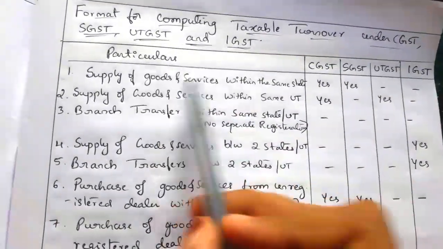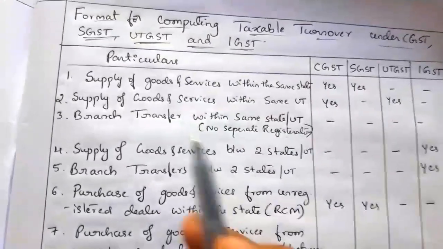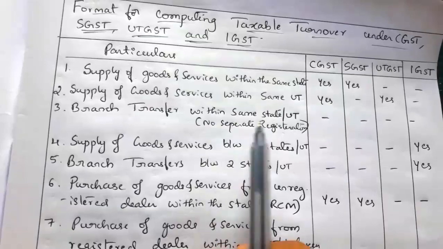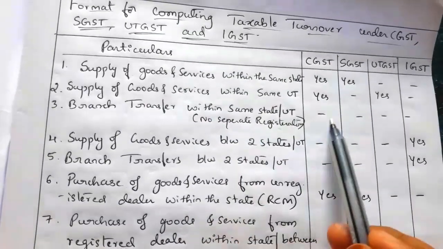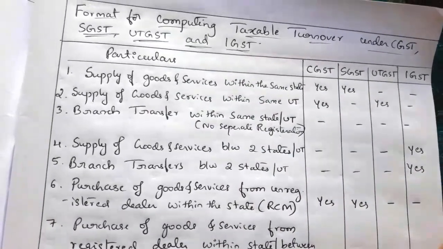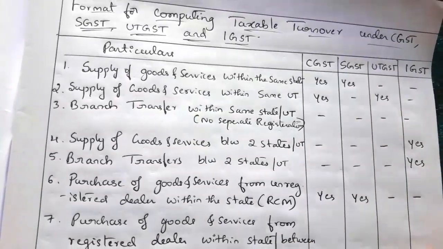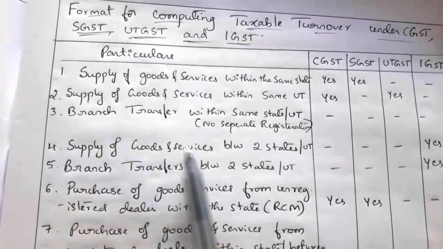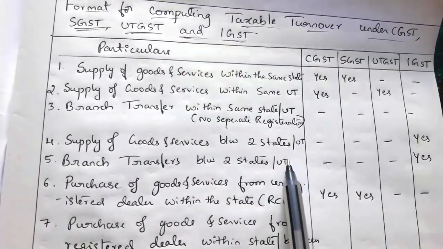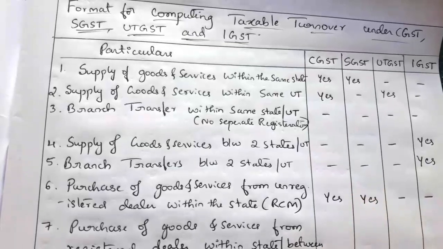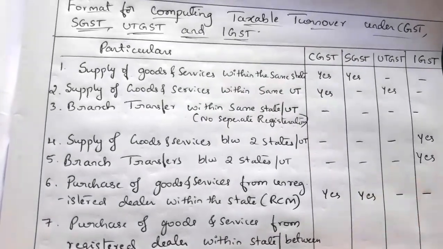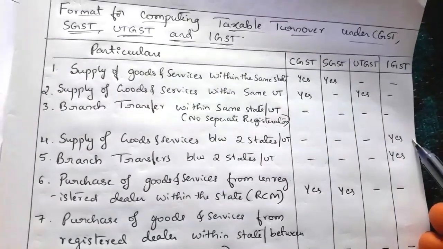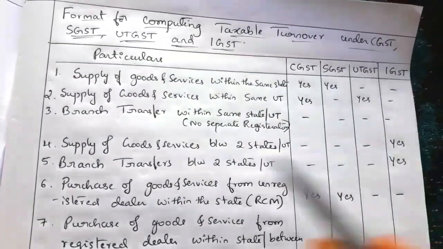Similar treatment like supply of goods and services we have to do for the branch transfer also when there is a registration made separately. So in the case of no separate registration is made, then there is no tax levied on that branch transfer made within the same state or made within the same union territories. Next, fourth one is supply of goods and services between two states or between two union territory. When there is a supply between interstate or two union territory, then IGST will be levied. Integrated goods and service tax will be levied.